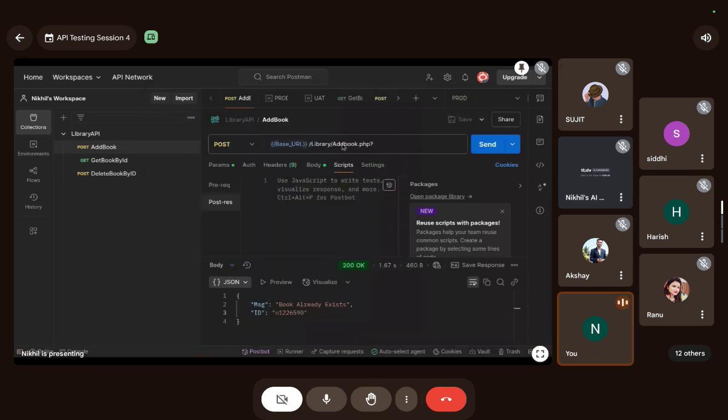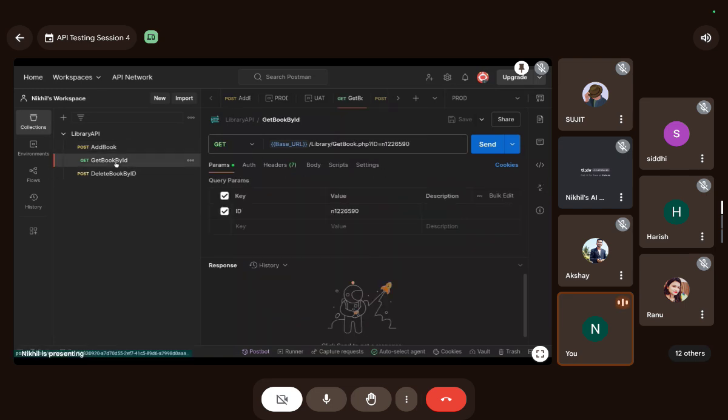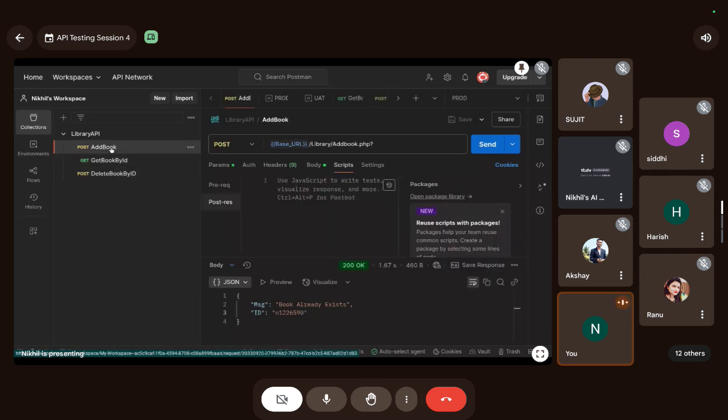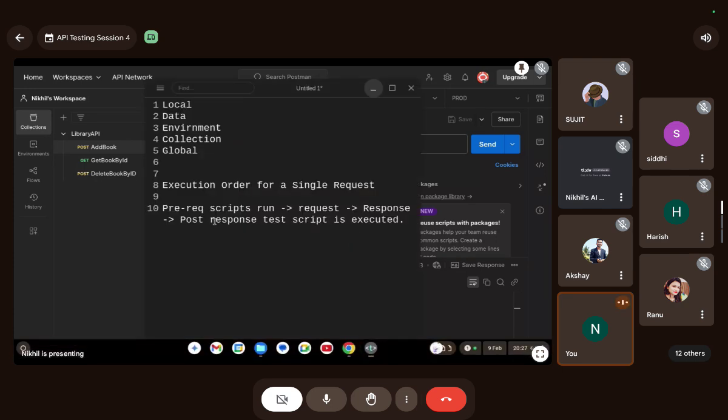Okay, cool. One of the basic things every request has in common is that for every request we should get 200 as the status code. Am I right? We get 200 as the status code when we receive the response, so our script should be in the post-response test script.